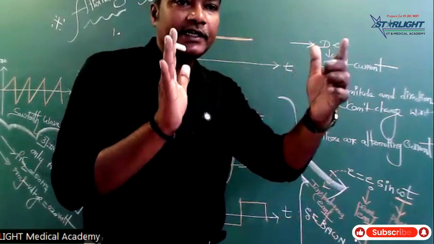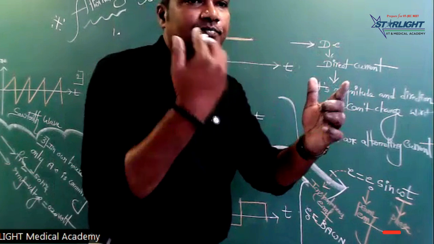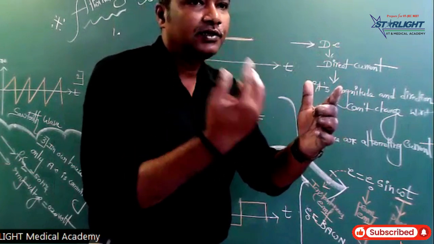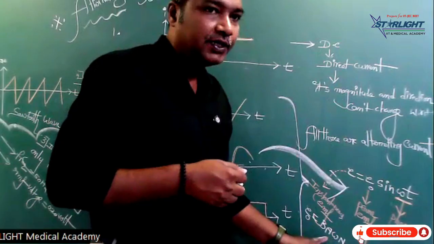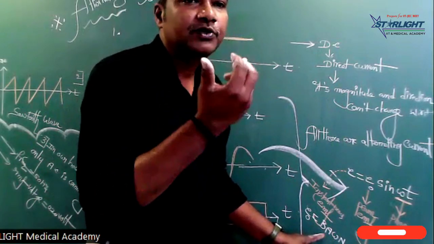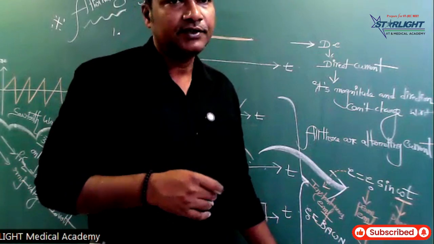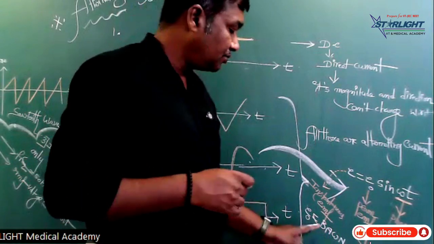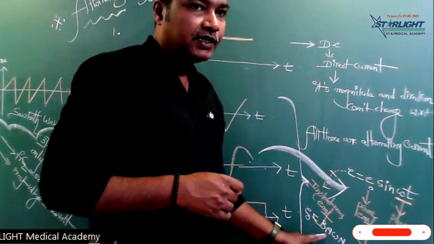Suppose two magnets are there and a coil is rotating. Inside the magnetic field, if any coil is rotated, electricity is generated. So this E naught is BA omega n.